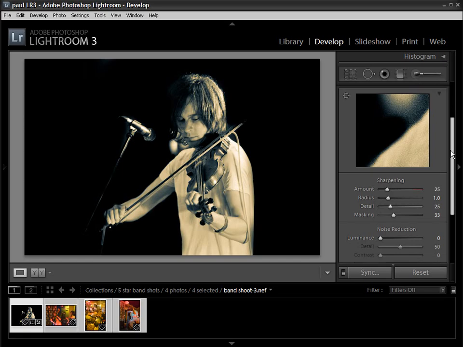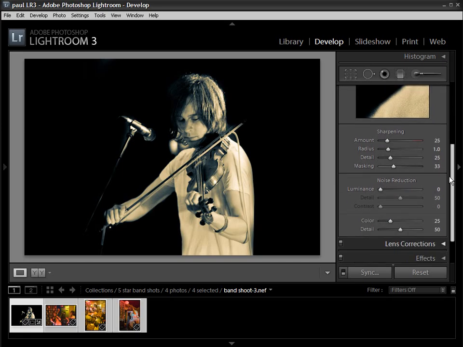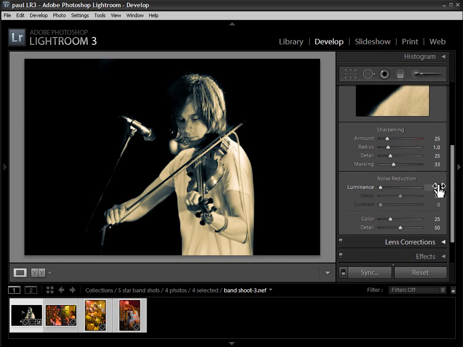But the real big news in Lightroom 3, or one of the big news, is the noise reduction. This is the same as in Photoshop CS5, the new Adobe Camera Raw 6.1 plugin. And we've got a couple of new sliders. We've got the detail and the contrast slider under luminance, and the detail slider under color noise reduction.